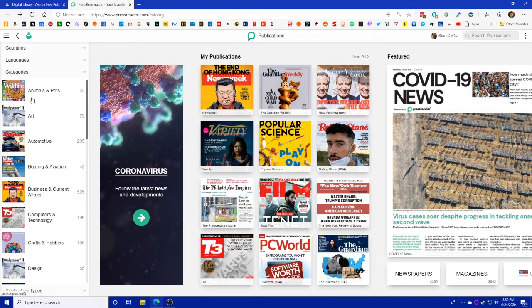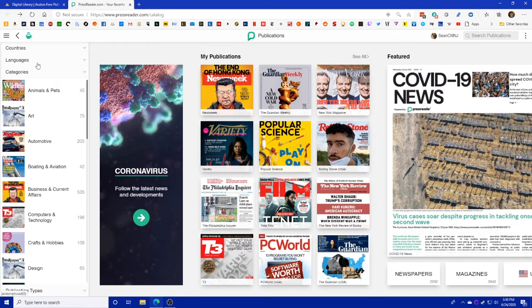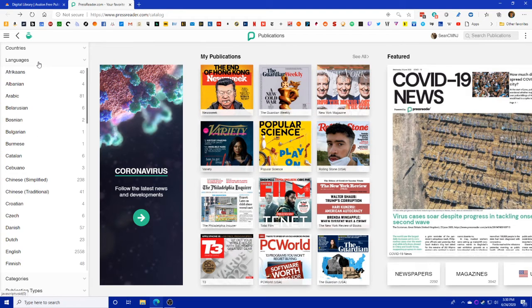By default, they have it by categories. So you can see animals and pets, art, automotive, etc. You can go down the list there. You can also sort it by languages. As you can see, most of them are in English. There's about 2,500 here, but there are some from all sorts of different languages. So if you can read one of those, you can find some very interesting publications from all around the world.